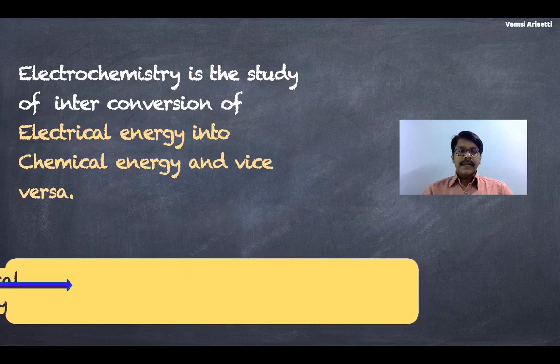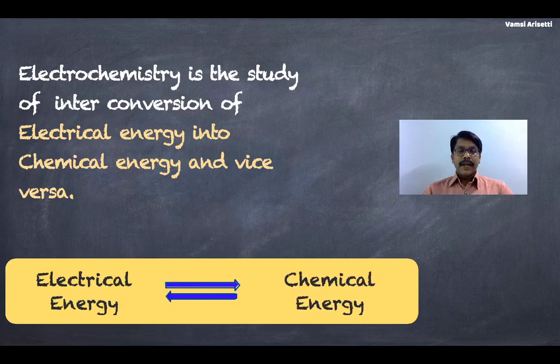Electrochemistry is the interconversion of electrical energy into chemical energy and chemical energy into electrical energy. I told you, you supply electricity, the purity of gold increases. Gold is associated with a number of other impurities, meaning various chemical compounds. All those chemical compounds are removed, and the purity of gold is increased. So, electrical energy is used to produce a highly pure chemical compound.